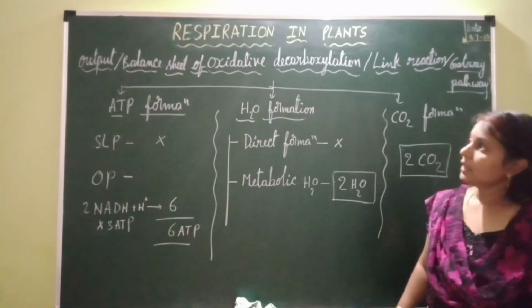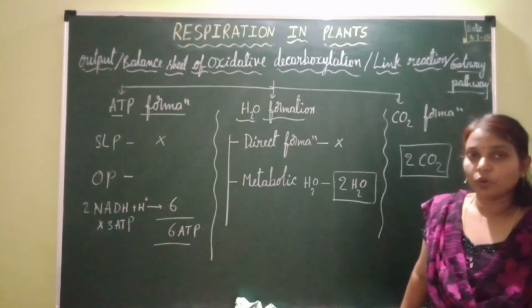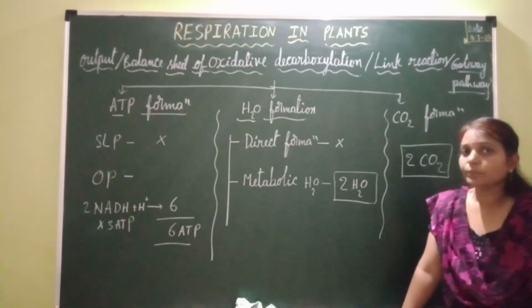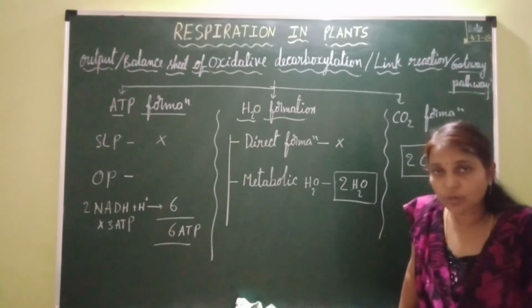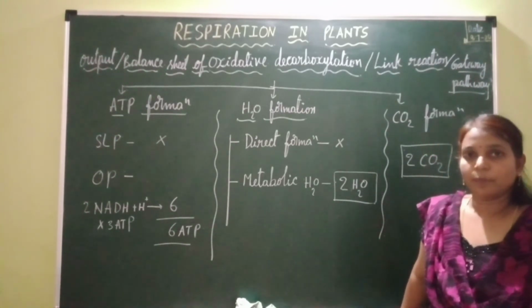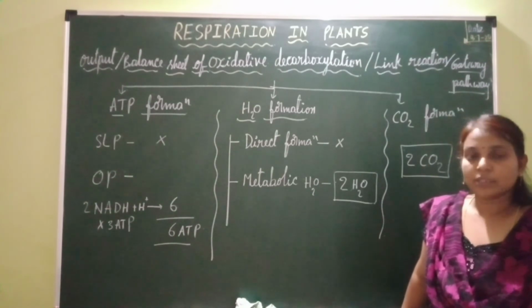So this is about the output or balance sheet of oxidative decarboxylation, which is also called the link reaction, also called the gateway pathway. Hope you understood this concept, students.